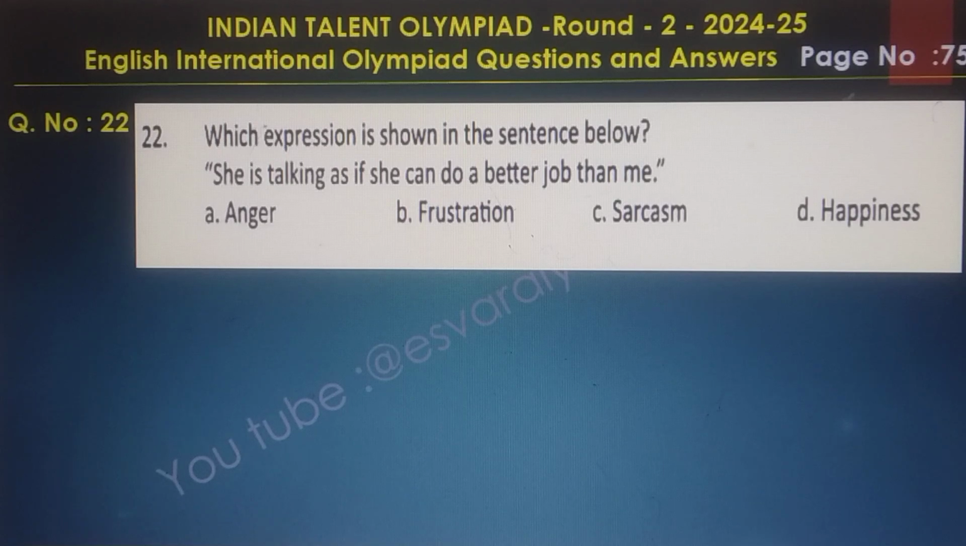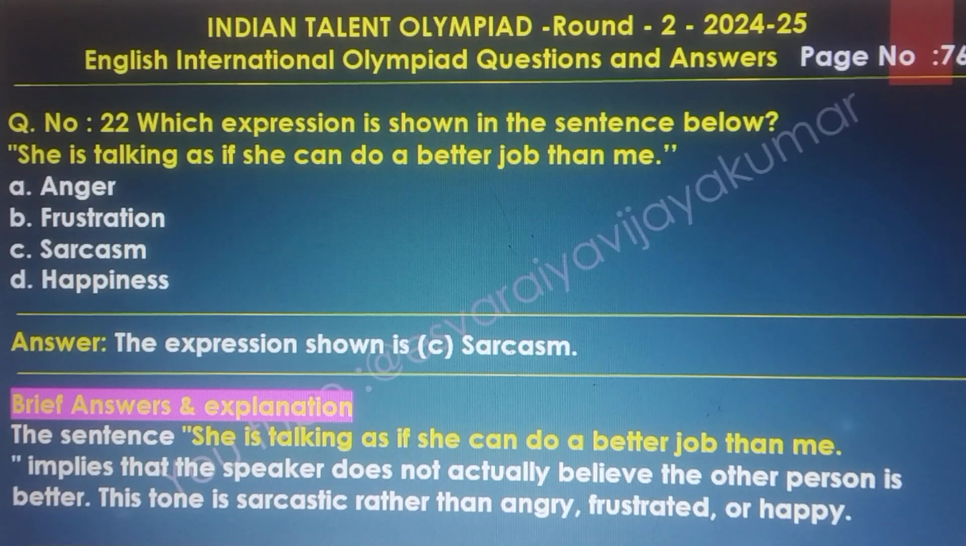Question number 22. Which expression is shown in the sentence below? She is talking as if she can do a better job than me. The answer is sarcasm. Brief explanation: the sentence implies that the speaker does not actually believe the other person is better. The tone is sarcastic rather than angry, frustrated, or happy.